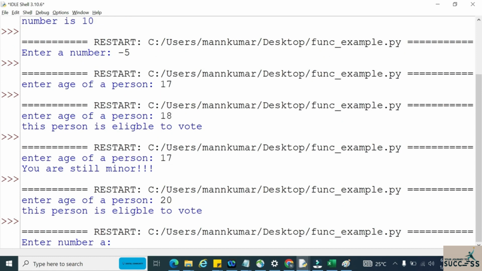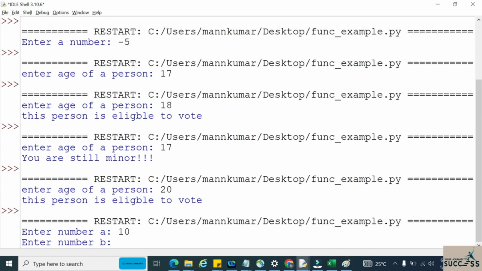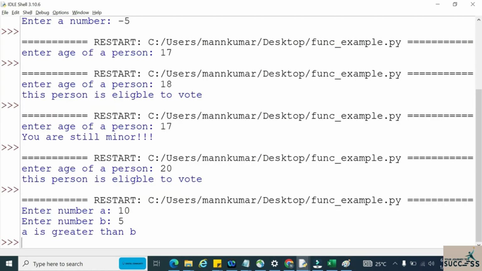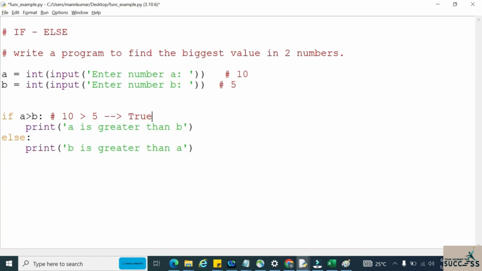Think that my a value is something like 10 and my b value is something like 5. So let us see what's happening here. When I enter the values, my a value became 10 and my b value became 5. So it is checking this condition: a value is 10, 10 greater than 5. So this if condition is getting satisfied because it is giving us true. Whenever it is giving true, the output will be a is greater than b.